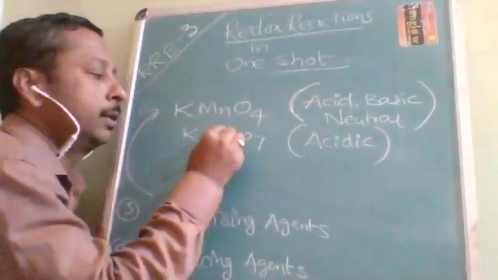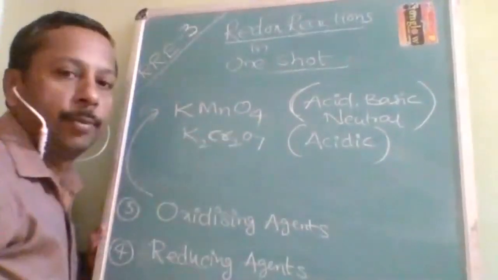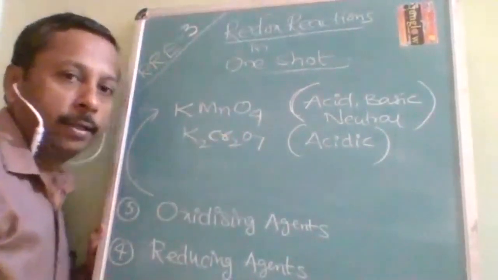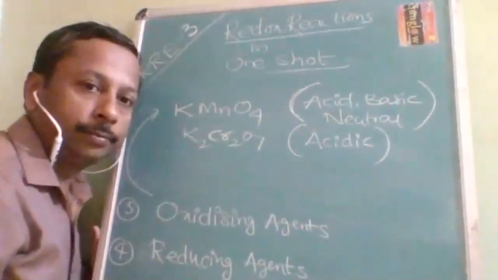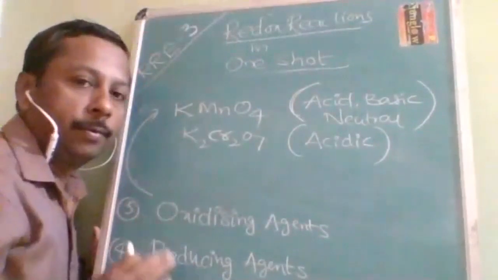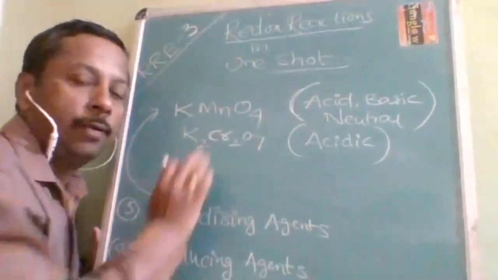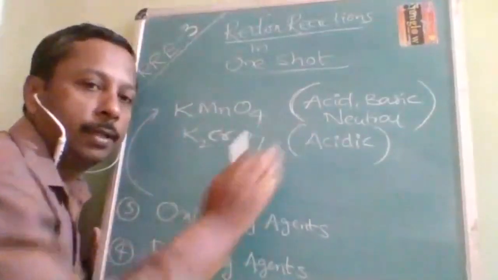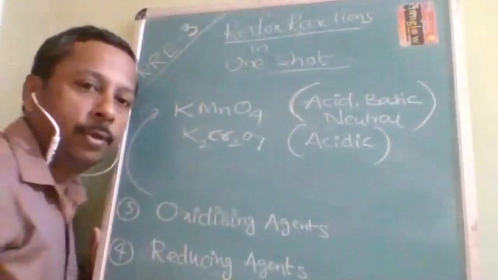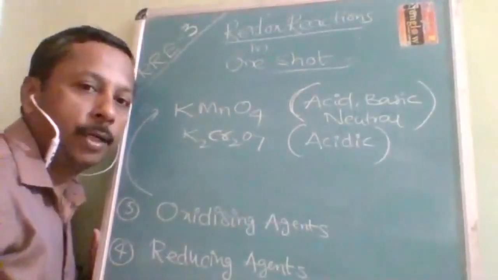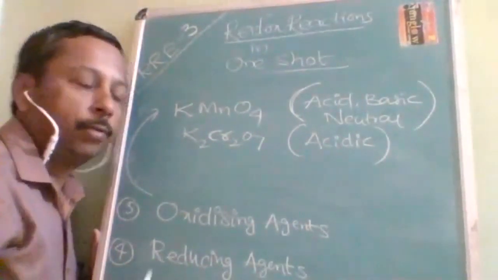It can act as an oxidizing agent only in acidic medium. About this, there is a memory technique that I will give you in another lecture. But from the point of view of this chapter, it is the oxidizing agent. And what the effect of the change in medium is, I am going to give you one more short video lecture on the oxidizing properties of KMnO4.